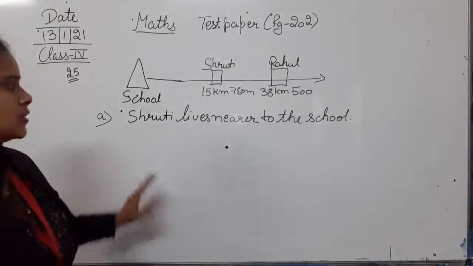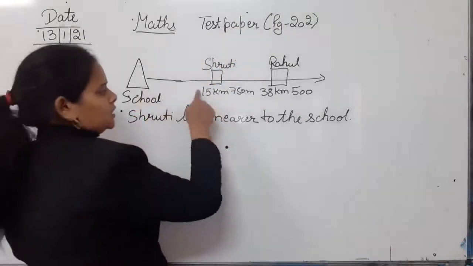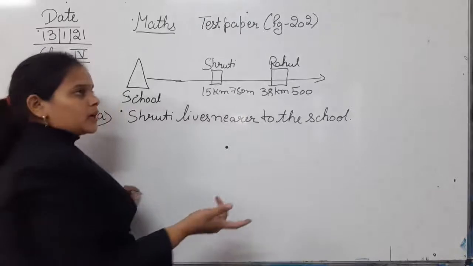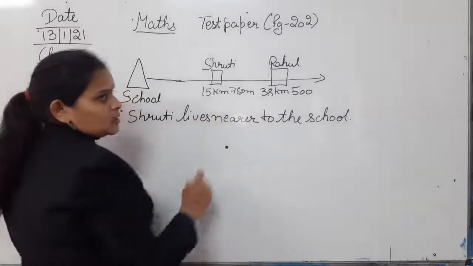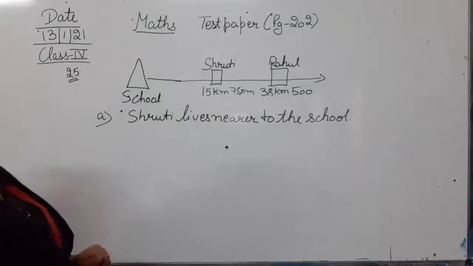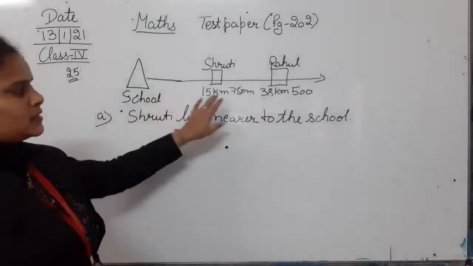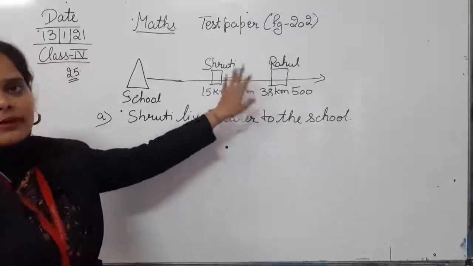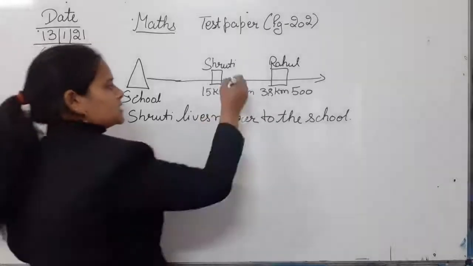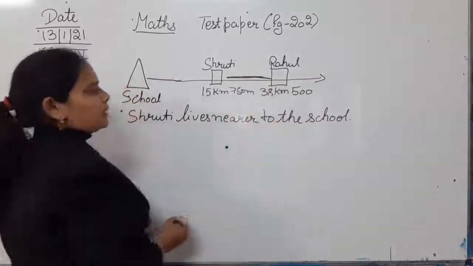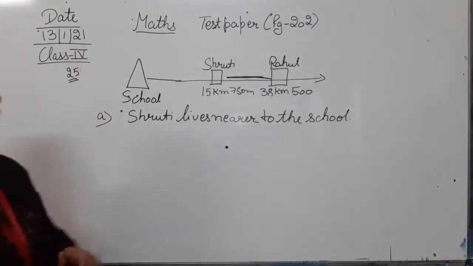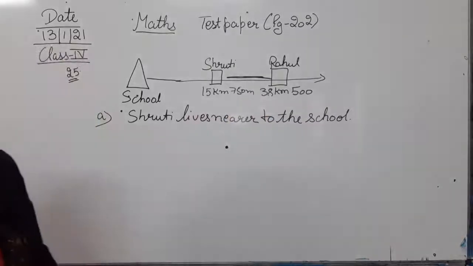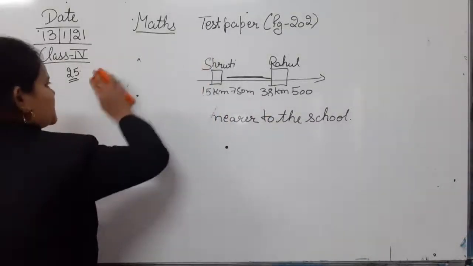Okay. So देखिए हम क्या करेंगे. Shruti का house 15 and his house is this. So if we calculate the difference between their distance, इन दोनों का distance जो है हम calculate करेंगे. तो देखिए इसका 38 है. इसका 15 है. So इसका कितना उससे ज्यादा है. तो if we subtract this from this you can calculate the distance between. इन दोनों के बीच में ये distance कितना है, that we have to calculate and that we can easily calculate by subtracting 15 kilometer 750 meter from 38 kilometer 500 meter. क्लियर? So let's begin with the question.